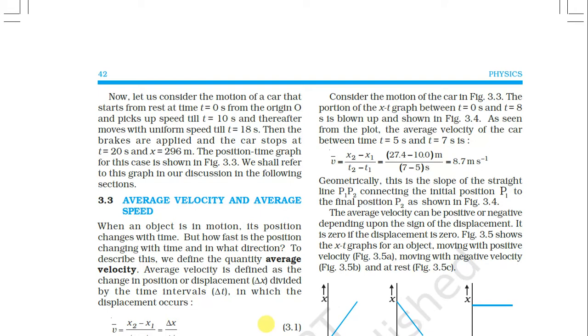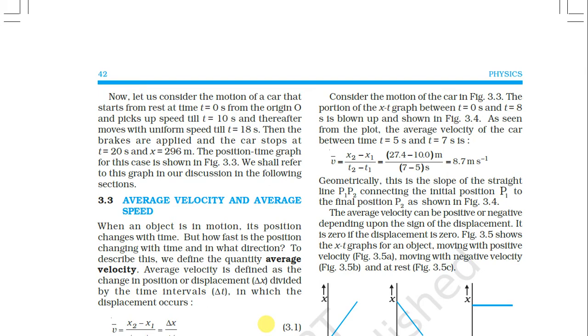Now let us consider the motion of a car that starts from rest at t equals 0 from origin O and picks up speed until t equals 10 seconds. Then it moves with uniform speed till t equals 18 seconds. Then the brakes are applied and the car stops at t equals 20 seconds, at x equals 296 meters. This is the position-time graph for this case.